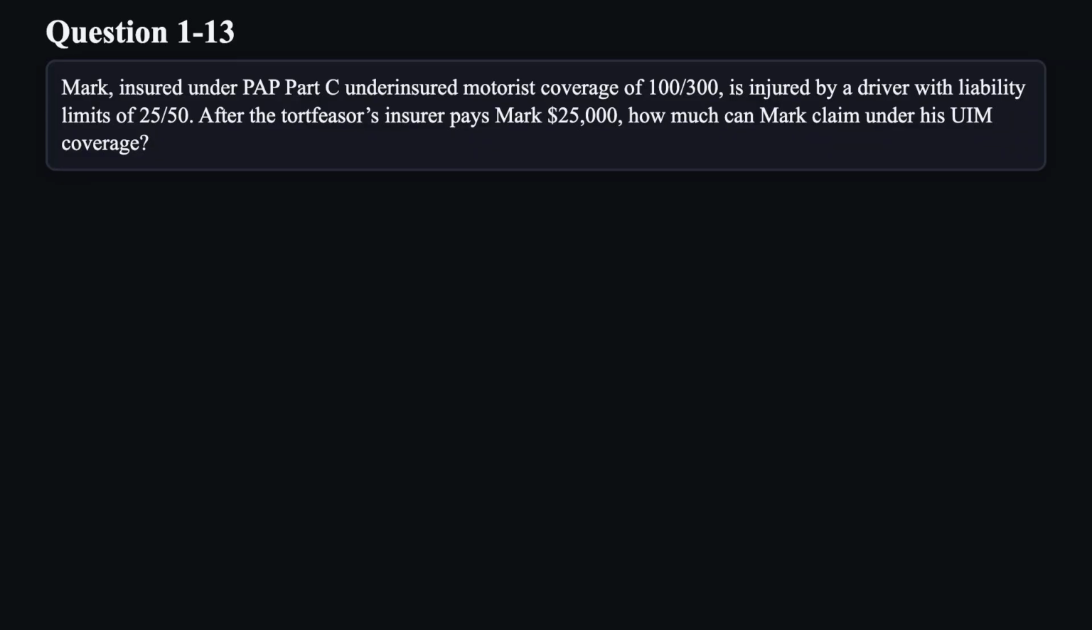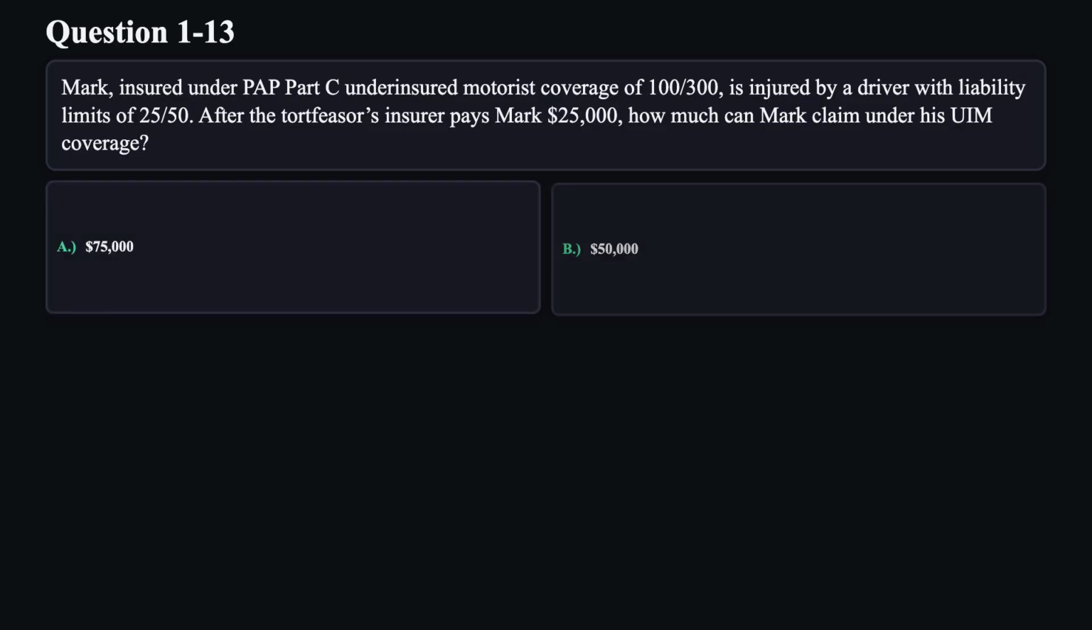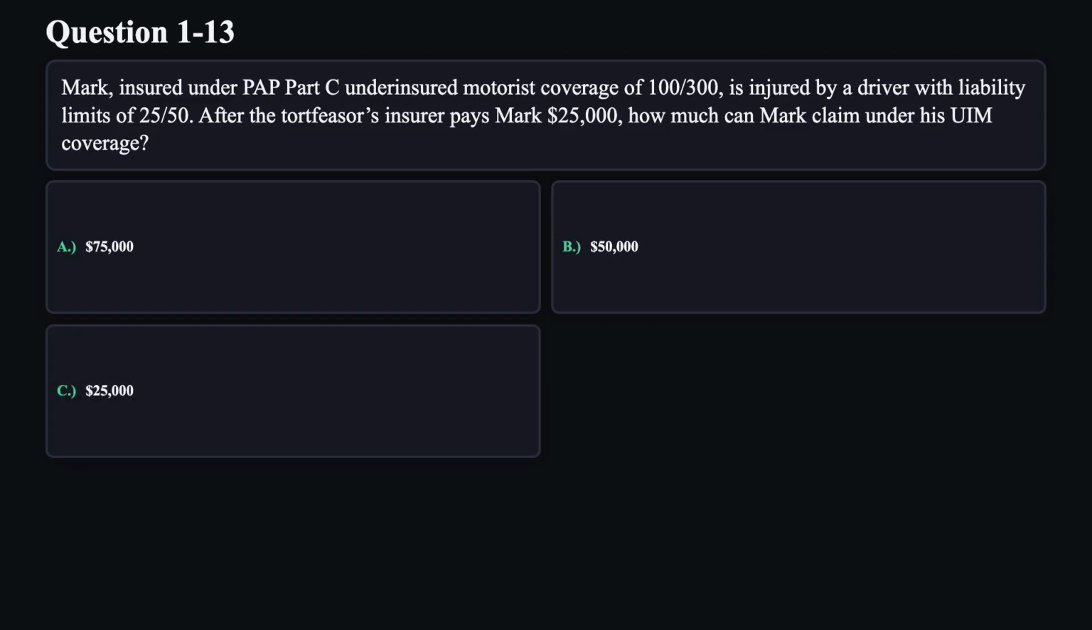Question 13. Mark, insured under PAP Part C, underinsured motorist coverage of 100/300, is injured by a driver with liability limits of 25/50. After the tortfeasor's insurer pays Mark $25,000, how much can Mark claim under his UIM coverage? A. $75,000. B. $50,000. C. $25,000. D. $100,000.